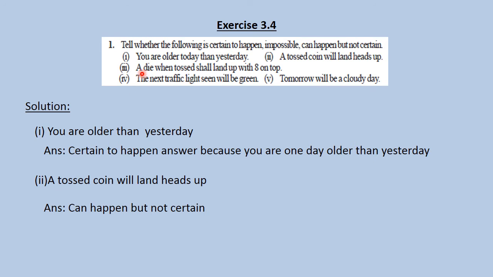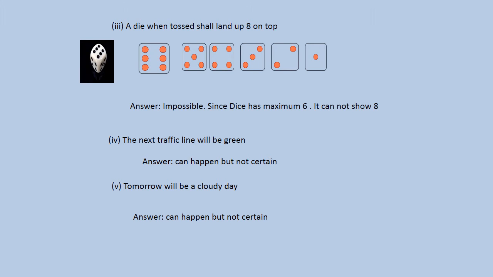What is the third question? A die when tossed shall land up with 8 on top. Okay. Let us see the answer for this. What is a dice? This is a dice. This is a die.